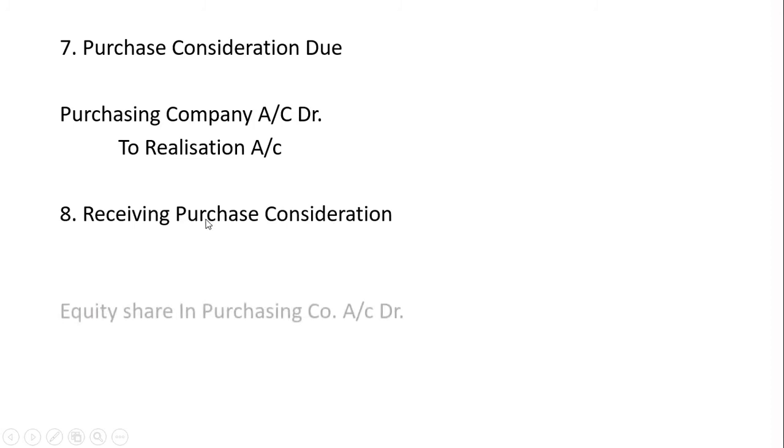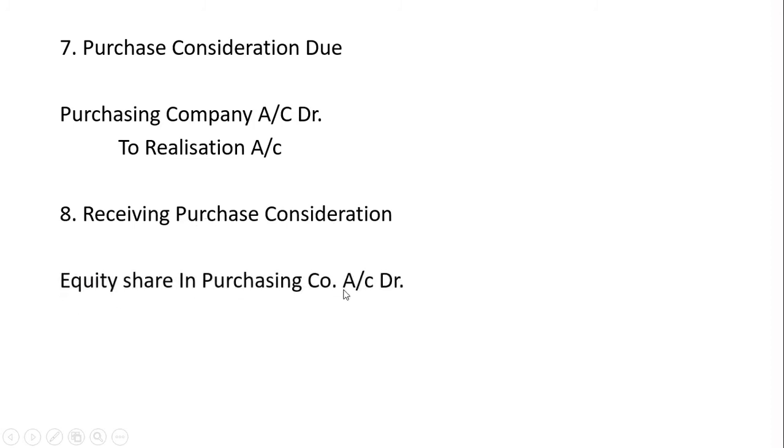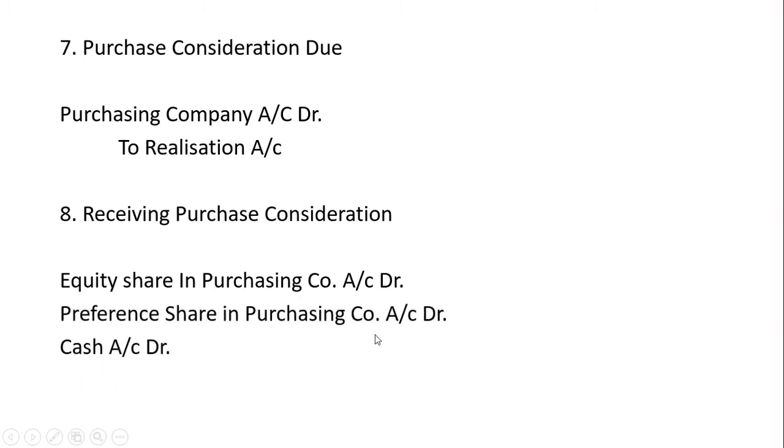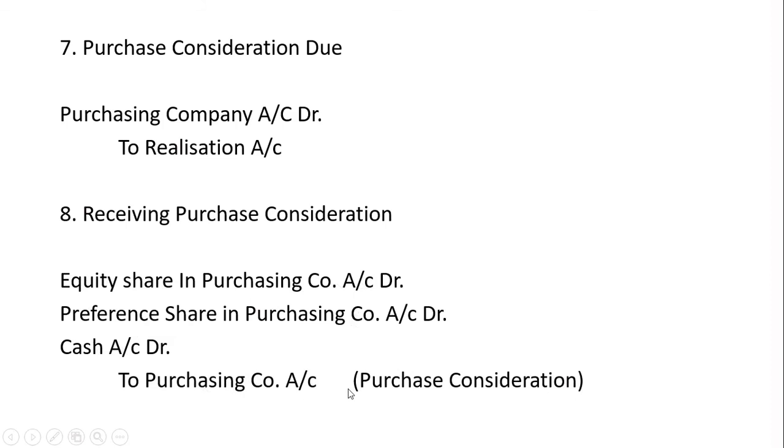Receiving purchase consideration means equity shares in purchasing company account debit, preference shares in purchasing company account debit, cash account debit. These are the three things you are receiving, credit to purchasing company. The name of the purchasing company was debited while it was due, and it will be credited after receiving equity shares, preference shares and cash from the new company.